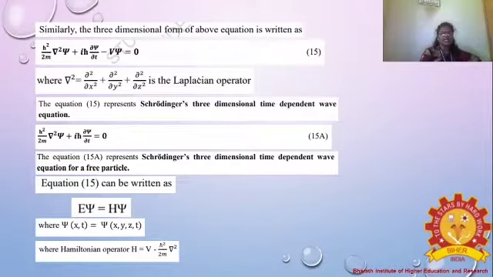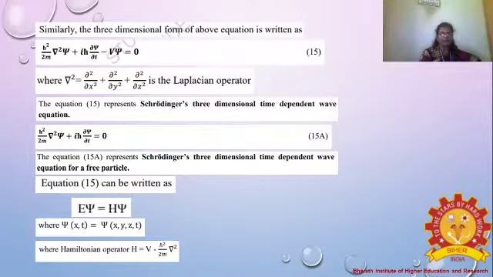This equation depends upon the Laplacian operator, del squared, which equals dou squared by dou x squared plus dou squared by dou y squared plus dou squared by dou z squared. For the free particle in one dimension, we take the position of the particle x; in the three dimensional form, we have x, y and z. So this equation 15 represents Schrodinger's three-dimensional time dependent wave equation.